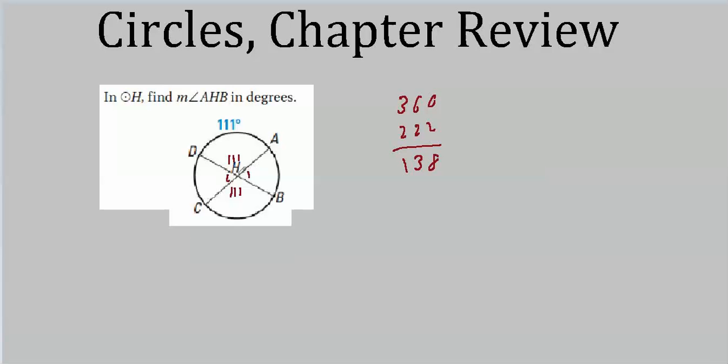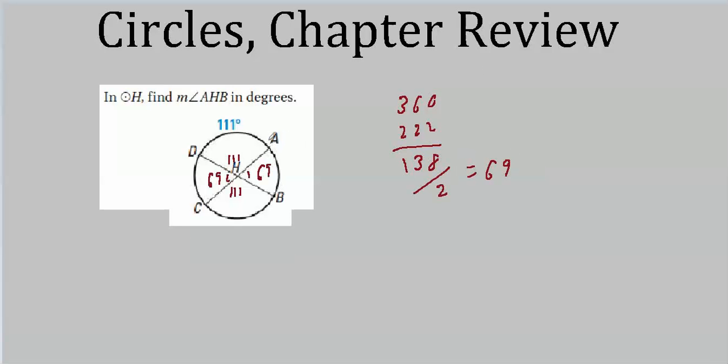So if we take this number and divide it by 2, 138 divided by 2 is 69. And that would be the answer either way, if they had asked for arc DC or arc AB.